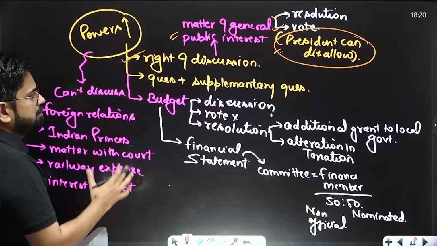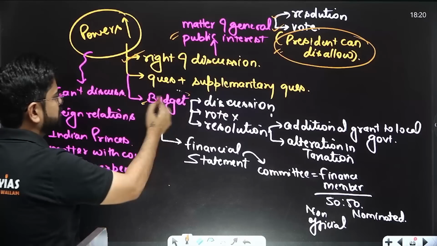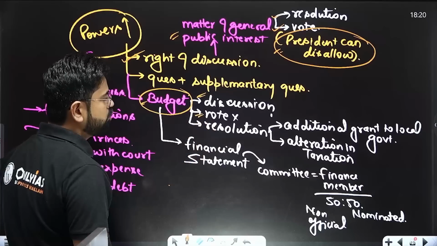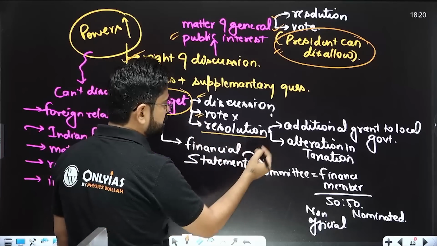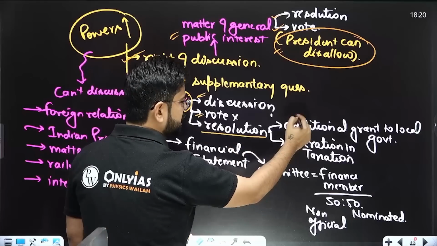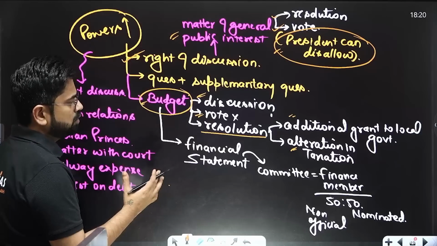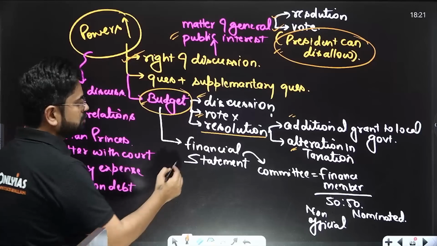There were some other powers with respect to the budget. Now they can discuss the budget, yes, discussion is allowed, but still we cannot vote, no power to vote. Resolutions were still restricted to a few things, for example, additional grants or some new taxation. Limited power with respect to the budget. Another thing is the financial statement.